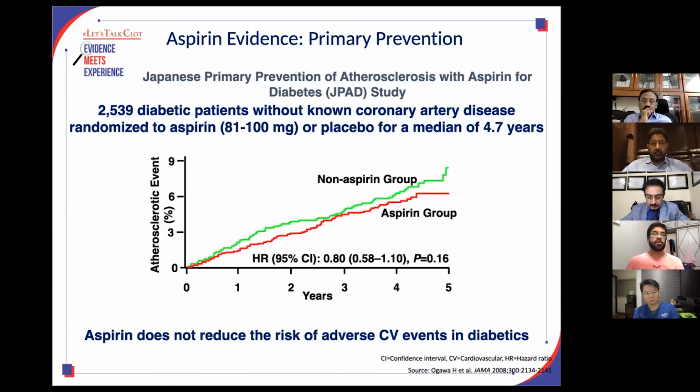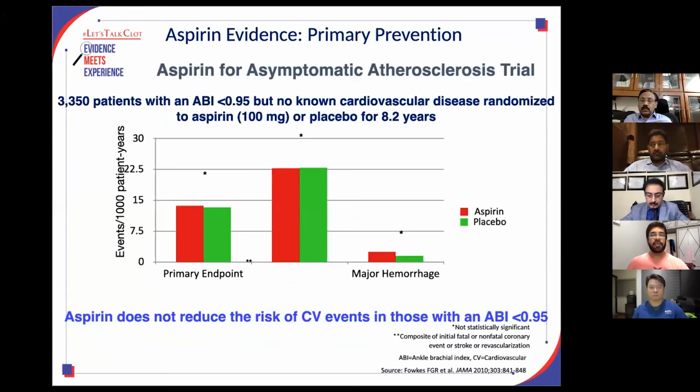Similarly, this was the Japanese primary prevention of atherosclerosis with aspirin trial. It was a trial of 2,500 diabetic patients who were randomized to aspirin or placebo for 5 years, and it also showed that aspirin does not reduce the risk of adverse cardiovascular events in diabetics. Similarly, aspirin did not decrease cardiovascular events in those patients who have an ankle brachial index of less than 0.95.